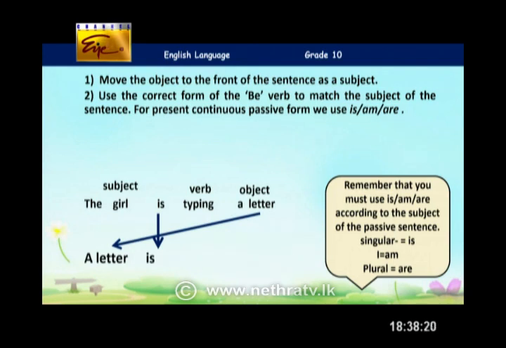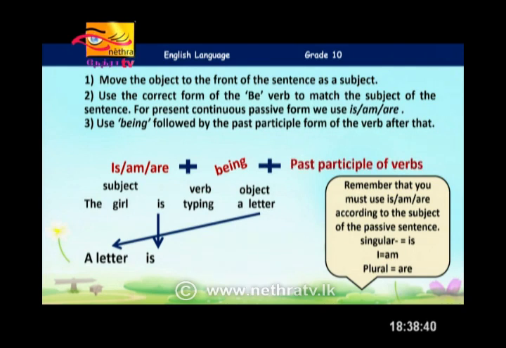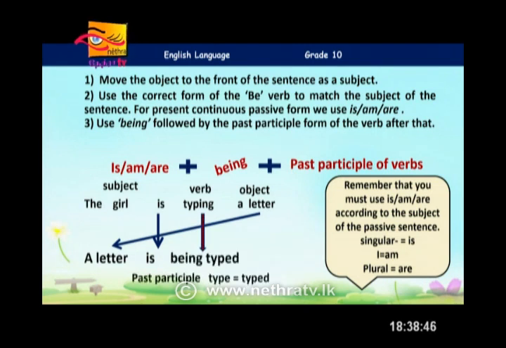Then you write the word being, followed by the past participle form of the verb. So you take the object as the subject in the passive voice and you use the correct be form. Then you write being plus the past participle form of the verb. Now in here the verb is typing. The past participle form of the verb type is? Typed. Exactly. So, a letter is being typed.